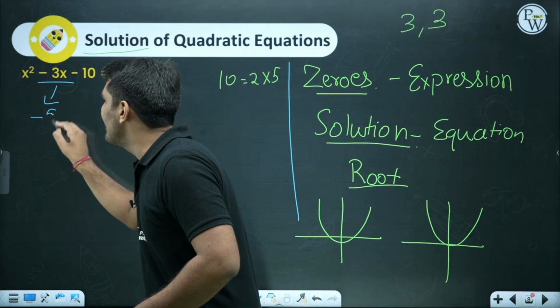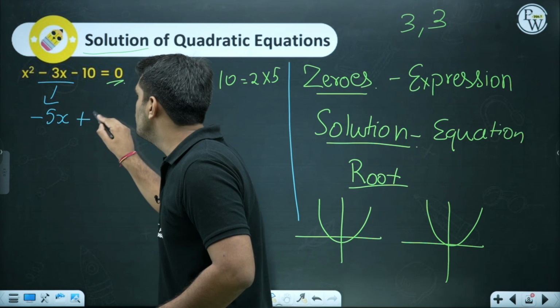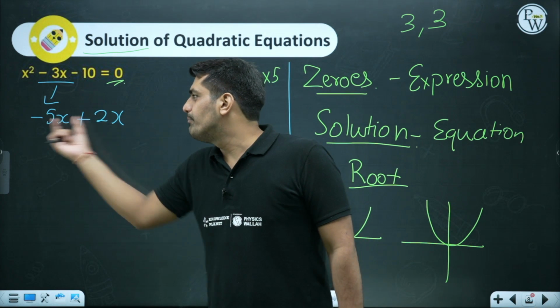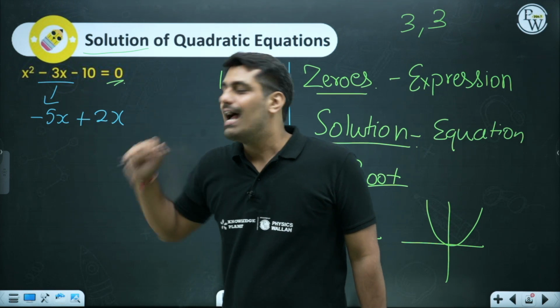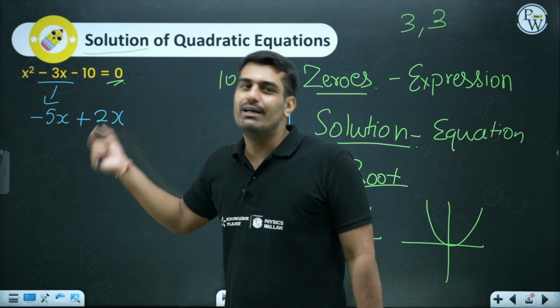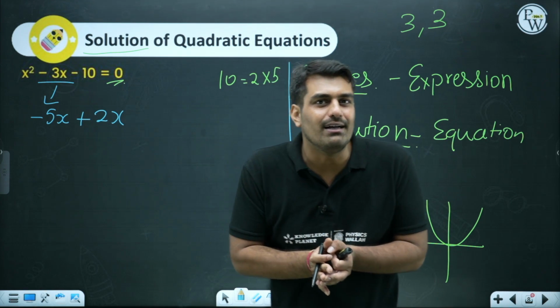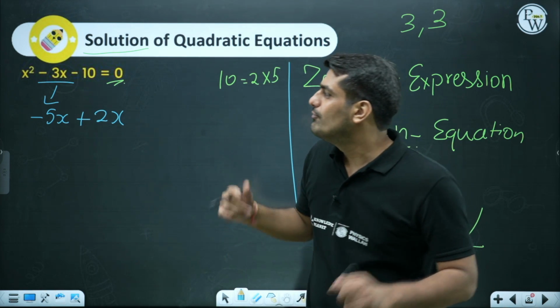This can be minus 5x plus 2x. What happened over here? Minus 5 plus 2 is minus 3, and minus 5 into 2 is minus 10. So that is how we have split the middle term. And now we can write in the factor form.